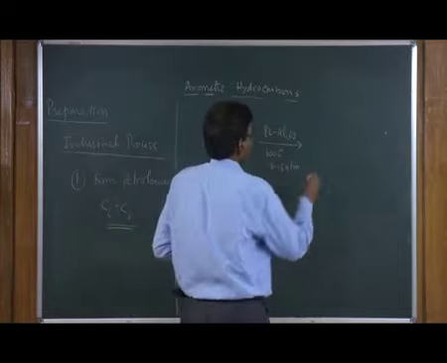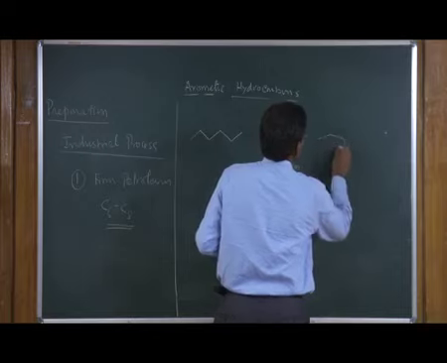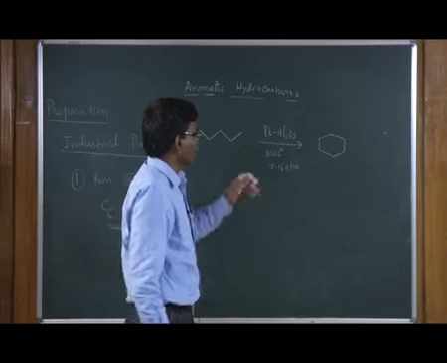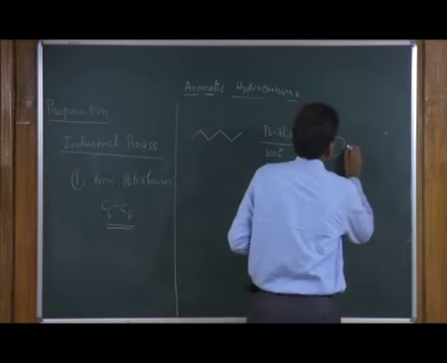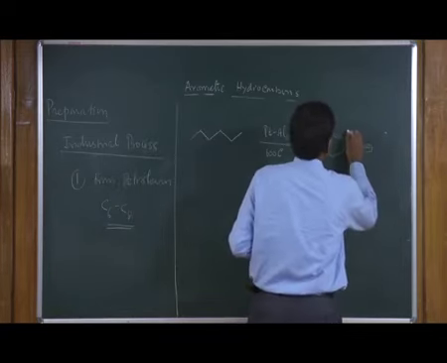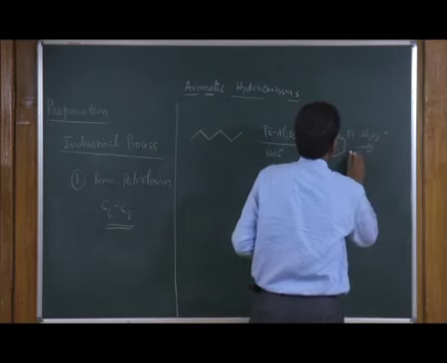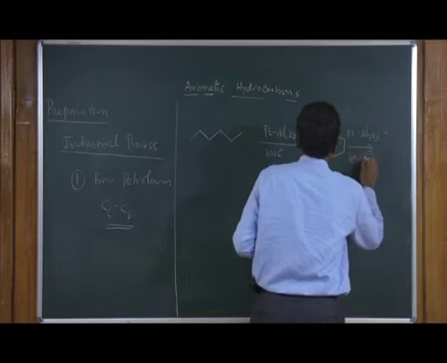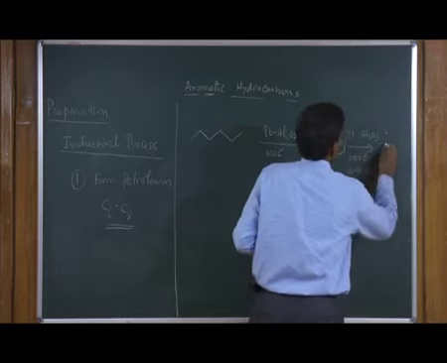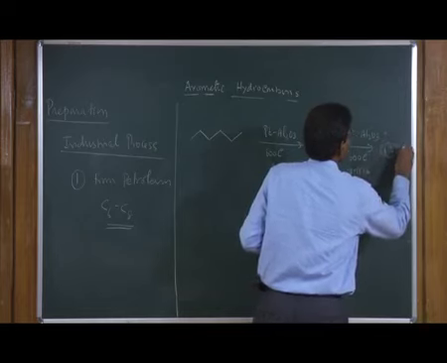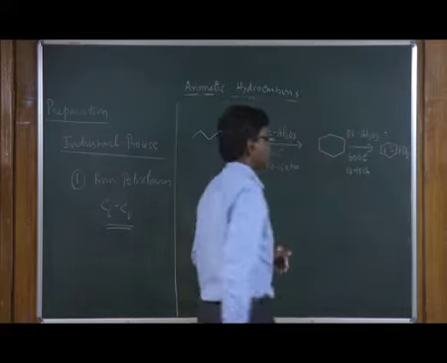they can undergo cyclization to give cyclohexane. The cyclohexane can be further converted into benzene, with loss of hydrogen.